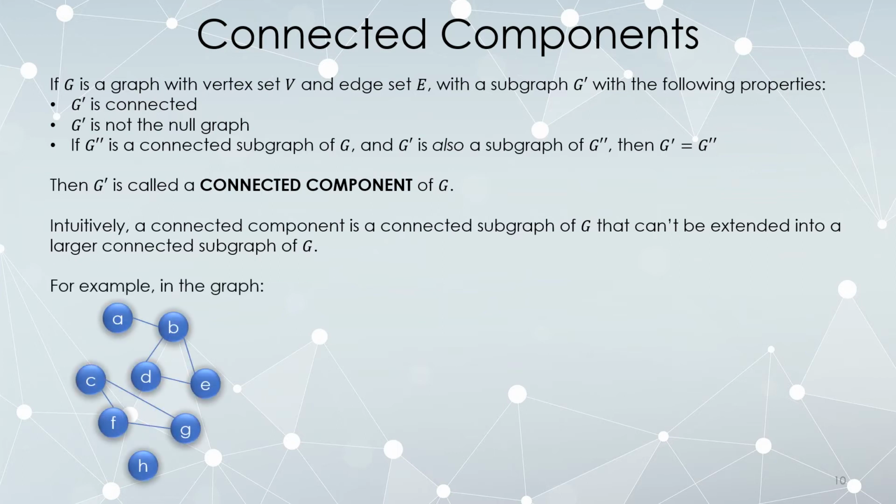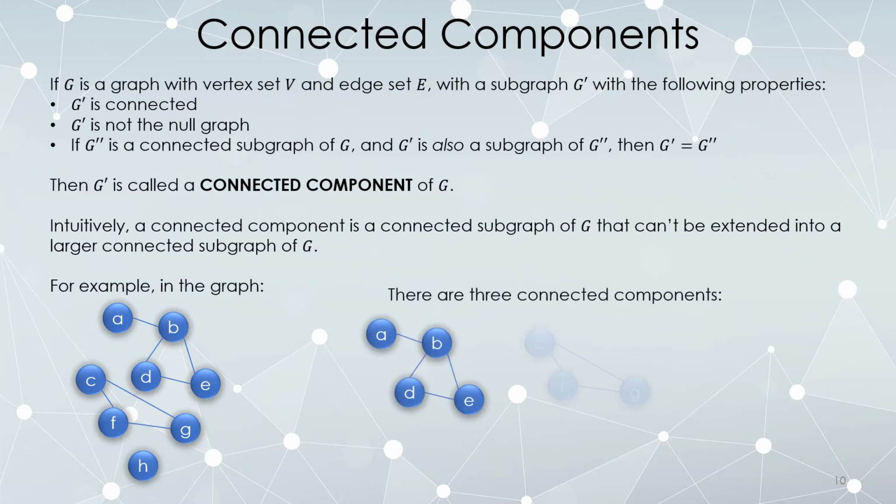So for example, suppose we have this graph here. Can you think of any subgraphs that are connected and cannot be extended into a different connected subgraph? There are three. There's this one, and that one. Okay. So this right here is a subgraph of the original.